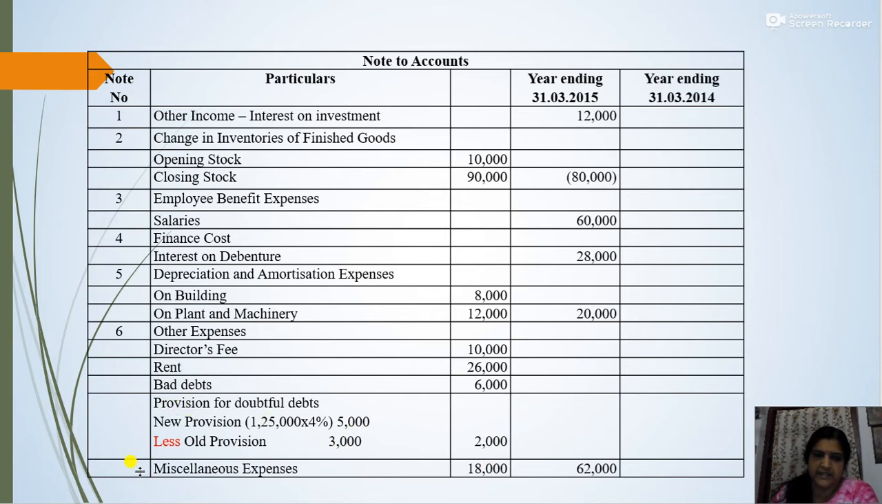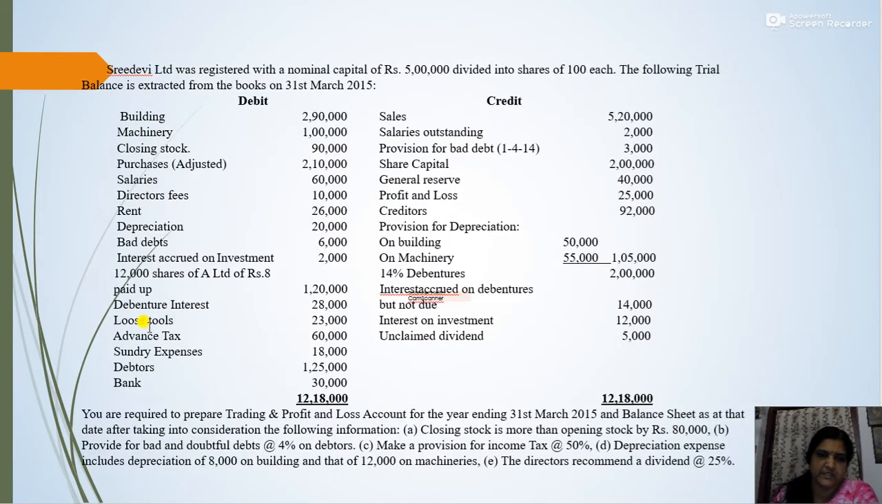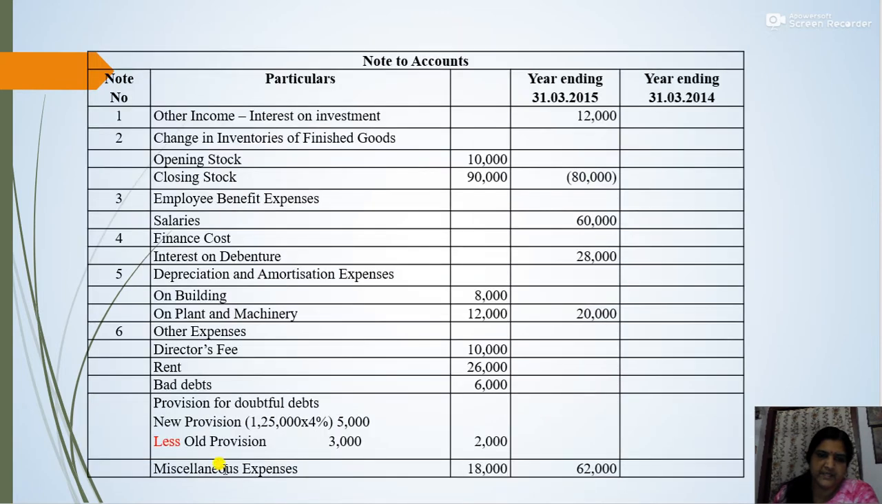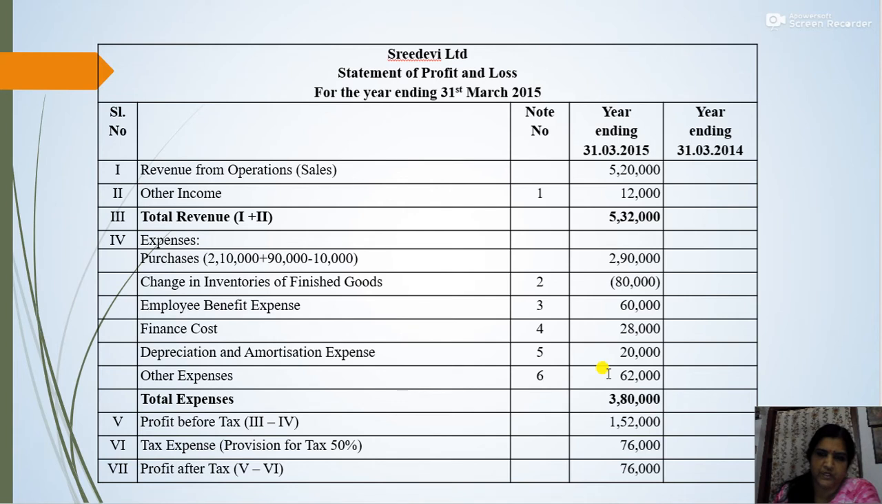Then again there is sundry expenses. Given in the question, sundry expenses 18,000. So this can be miscellaneous expense, or sundry expense itself. So sundry expense is 18,000. So the total will be 10,000 plus 26,000 plus 6,000 plus 2,000, that is 8,000. Then again sundry expense 18,000. So the total will be 62,000. So total other expenses are 62,000.